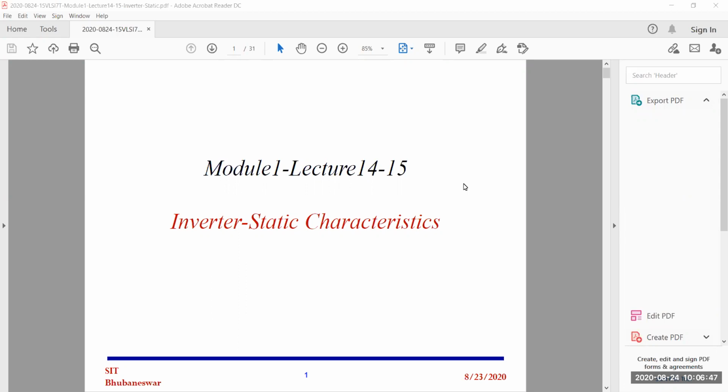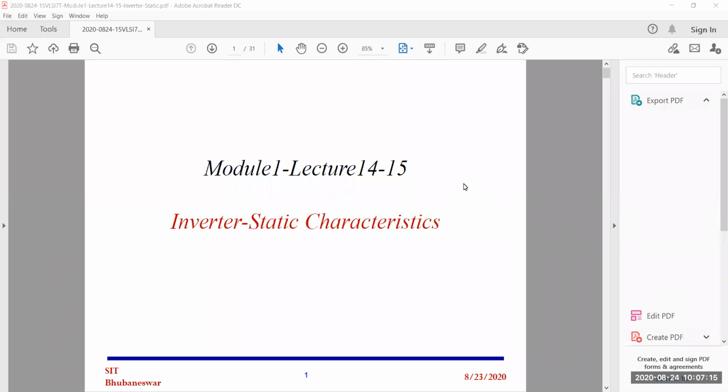We'll discuss the DC characteristics, power, and area, and after that we will also check the dynamic characteristics: the dynamic delay properties, propagation delay, and transition delay. All these things we'll discuss in this simple inverter circuit, and then the same will apply to other circuits also.